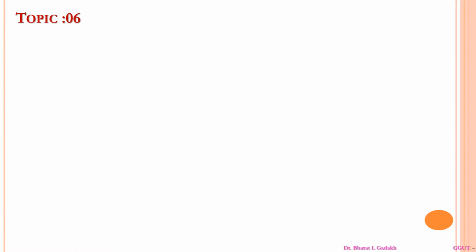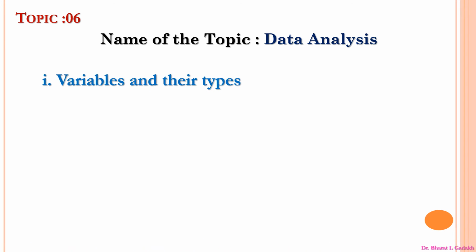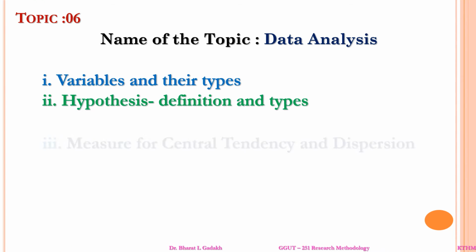Now go to the next chapter, data analysis. Data analysis covers variables and their types, meaning different variables and different types. Next, hypothesis: definition and types. What is meant by hypothesis? Which are the types of hypothesis? These will be included under hypothesis definition and discussed later on.